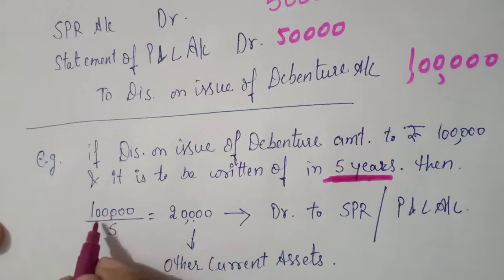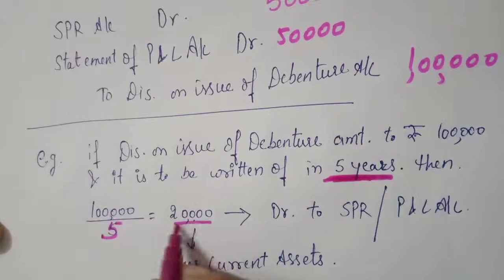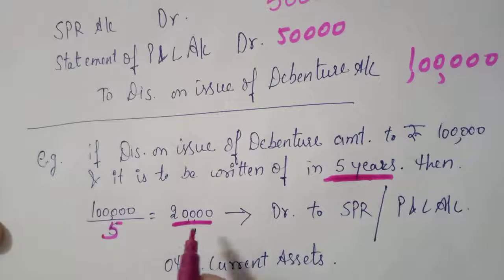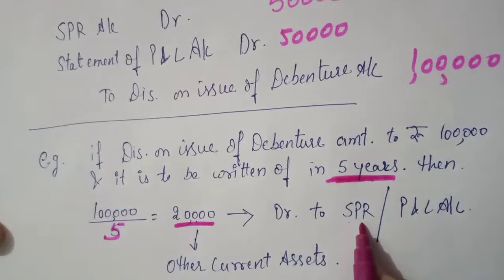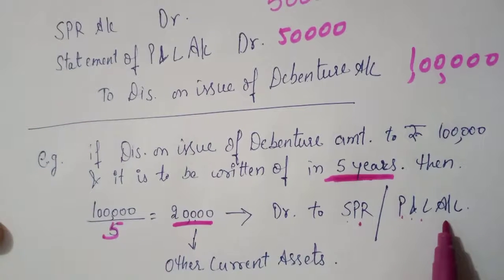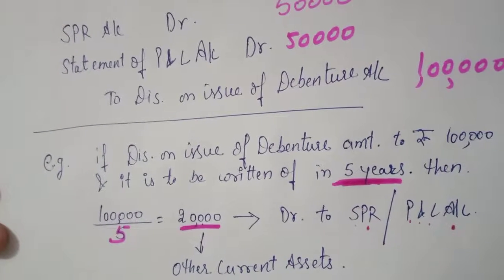This 1 lakh will be divided by 5 and the amount will be 20,000. So every year you will set off 20,000, either by securities premium reserve or by profit and loss account, or by both.